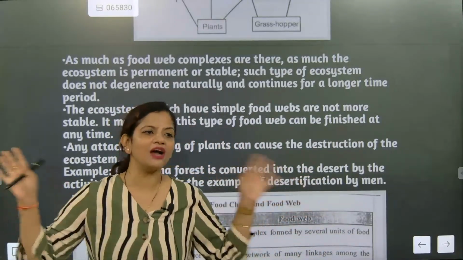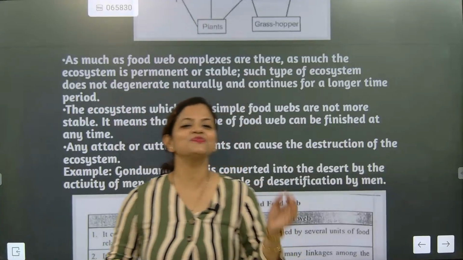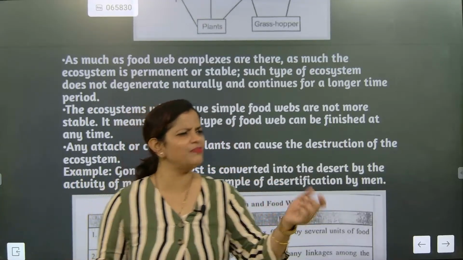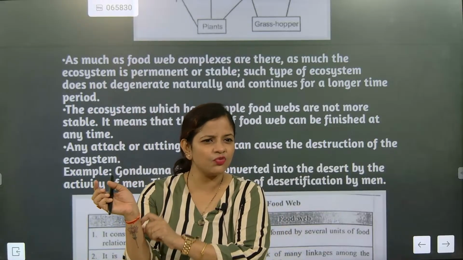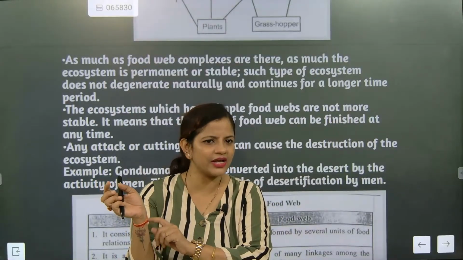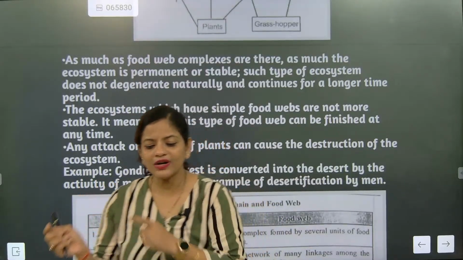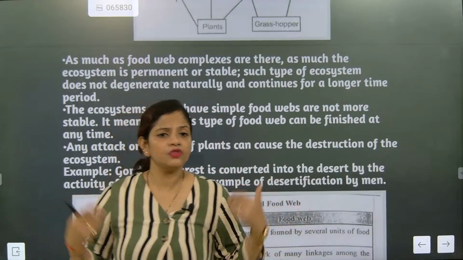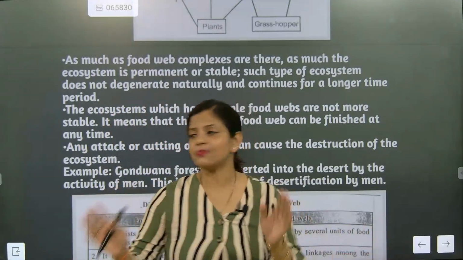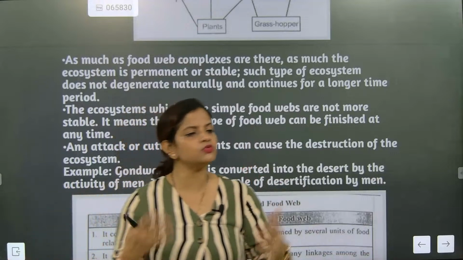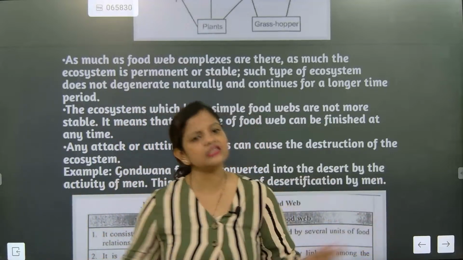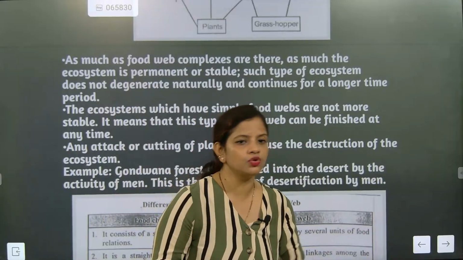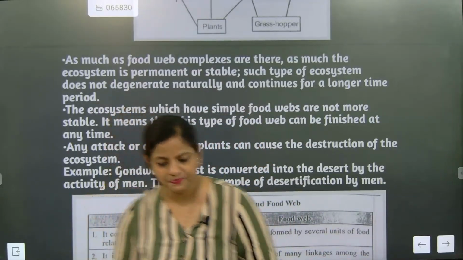You do not have a plant on your body. Correct now? So the small cutie microorganisms started growing on it. We see some wounds now. On that wound you will see some microscopic organisms are there. Understood or not? But the moment you take a bath, the moment you put antiseptic, what will happen? The organisms will go. So that means the lifespan of those organisms was very, very less, and they are exactly going. But a very complex ecosystem cannot die so soon. I hope you might have understood this one.